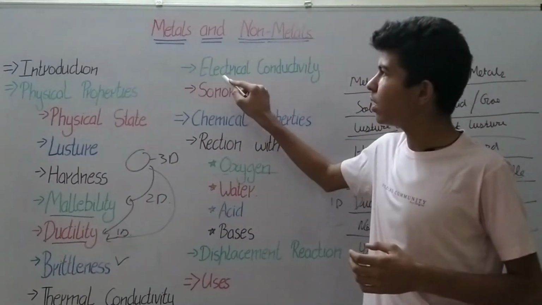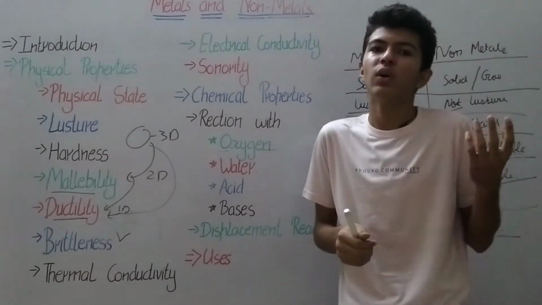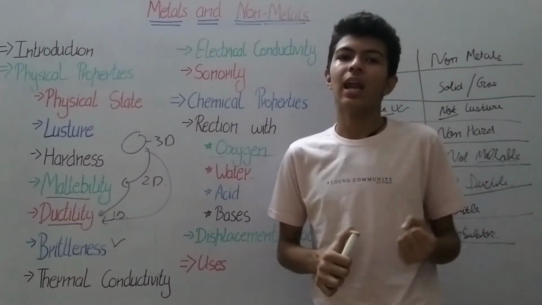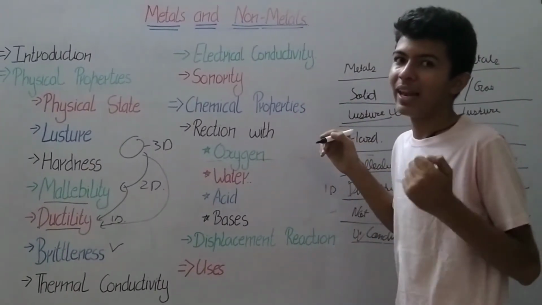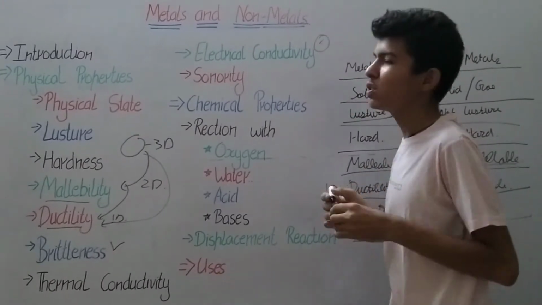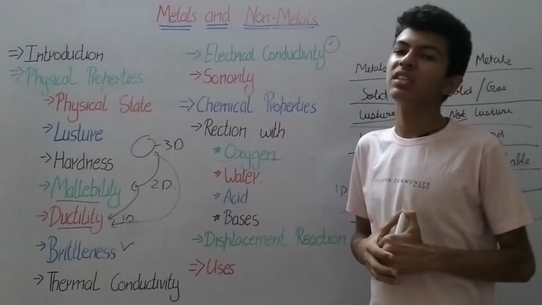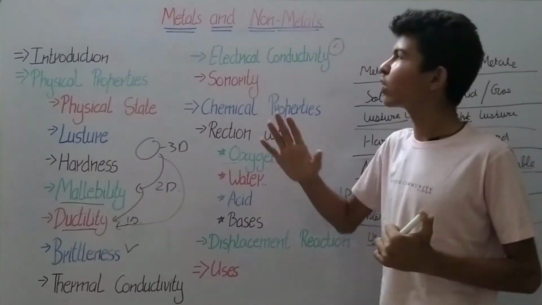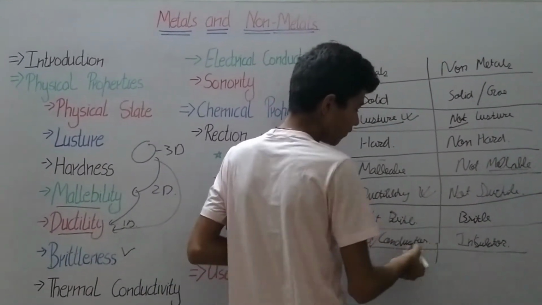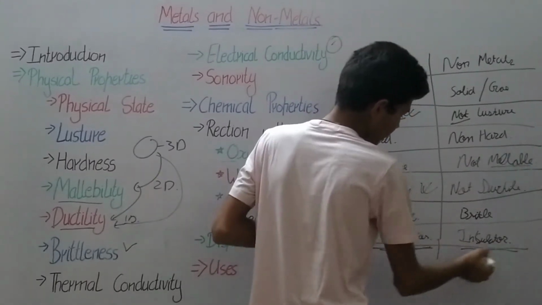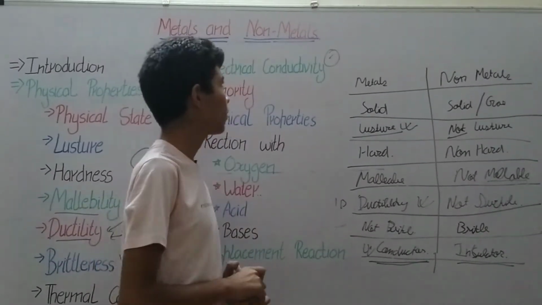For electric current, it is the same as for thermal conductivity. As the word suggests, electric conductors are substances that allow electricity to pass through them. We know from the electricity chapter that the more free electrons, the easier the electricity can pass. So we can conclude that metals have more free electrons compared to non-metals. This can be stated in the same way: metals are good conductors but non-metals are insulators, that means bad conductors.